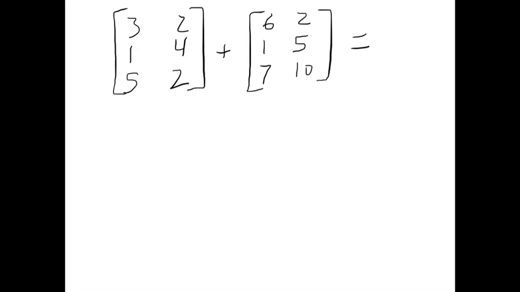So here's two matrices that are not square. Remember the ones that we looked at before were both 2 by 2.